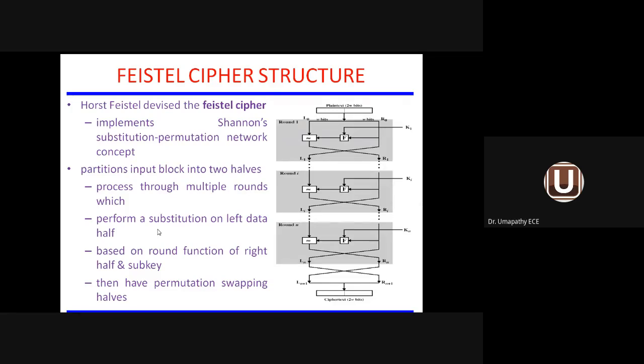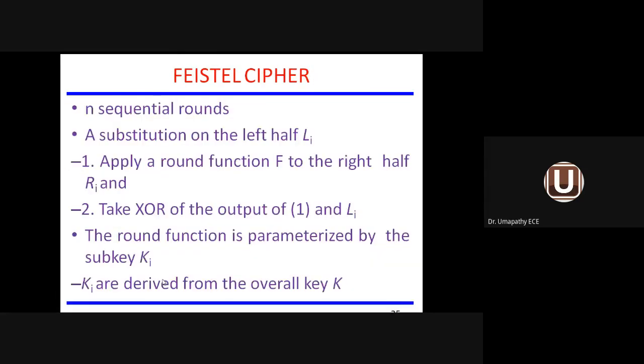The left part is subject to substitution technique. The right part is subjected to round function along with the subkey. And finally, a combination will be obtained after a permutation for many rounds. It is called permutation swapping. After many rounds, you are just swapping the halves. Swapping means just replacing, keep on changing, and finally you will obtain the ciphertext information.